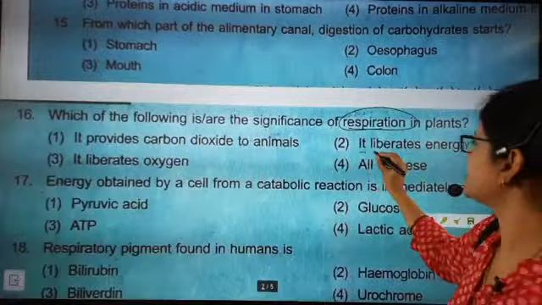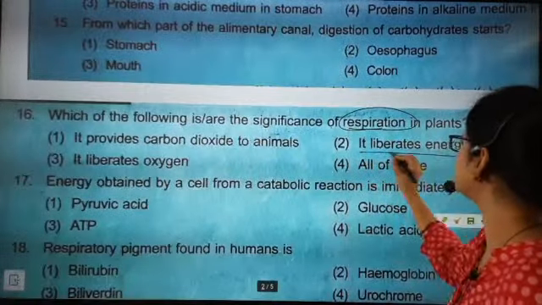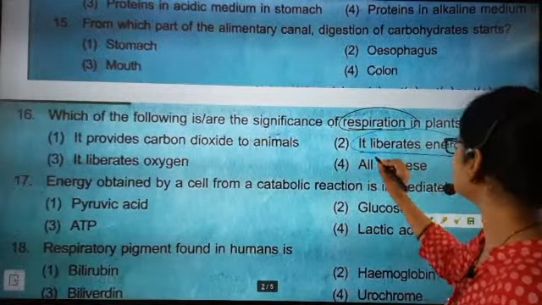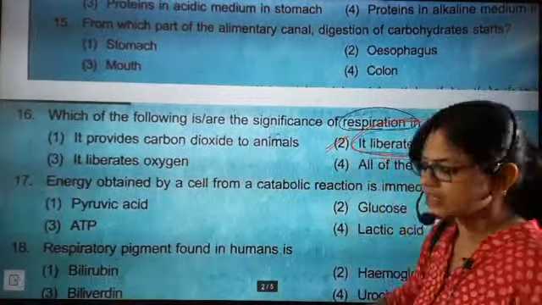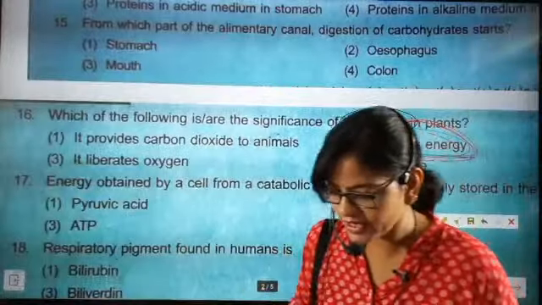So it liberates energy. The correct answer is that it is liberating energy, beta. It is exactly liberating energy. The correct answer is that it is liberating energy.